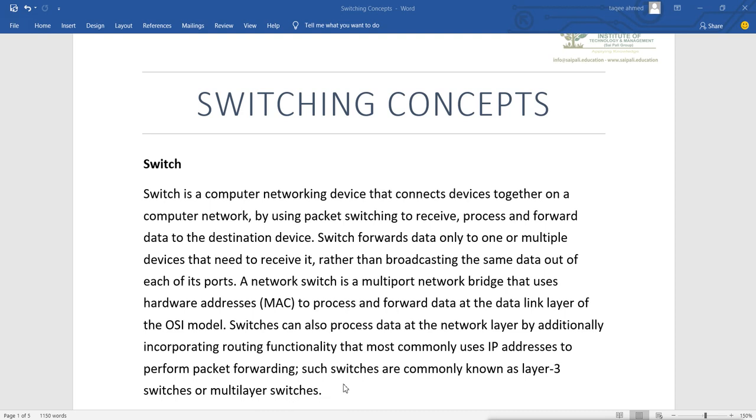So basically switches work on the data link layer. They don't work on layer 3 and don't understand IP addresses. But there is a special kind of switch which can work on layer 3 and access the layer 3 information. They can open the packet up to layer 3. Those are called layer 3 switches, and they can do forwarding and routing also. That is called layer 3 or multi-layer switches. So we have those switches also.